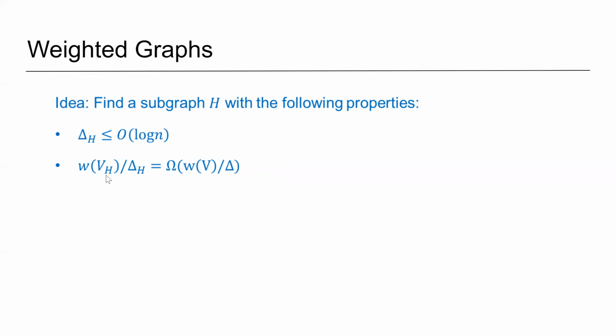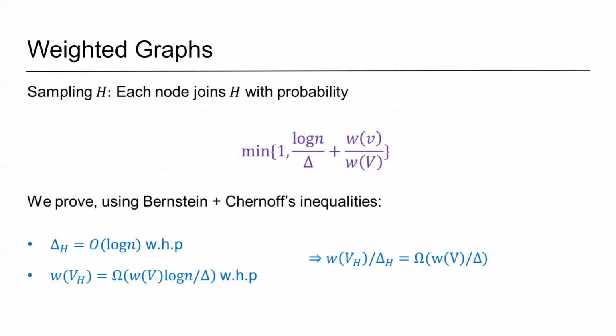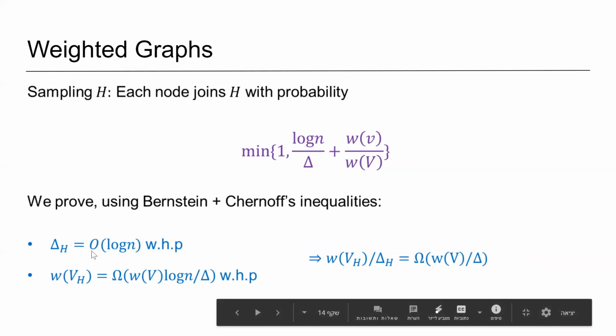Okay, so VH is the set of nodes in H. And how can we find such a subgraph H? Unfortunately, the same sampling from the unweighted case doesn't work, and there are counterexamples, but it turns out that it suffices to boost the sampling probability from the unweighted case for a node V by WV, the weight of V, over the total weight of the nodes in the graph. And by using this new sampling, one can show using Bernstein and Chernoff inequalities that delta H is O of log n with high probability, and that the total weight in H is omega of WV log n over delta with high probability. And this implies the second property of the sparsifier that we wanted.